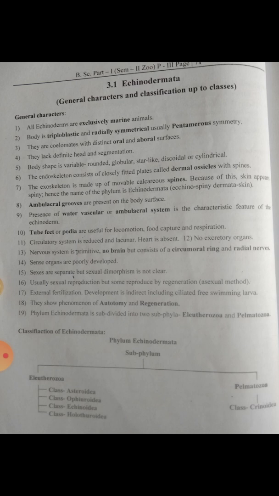The exoskeleton is made up of movable calcareous spines. Exoskeleton contains movable calcareous spines. Calcareous means they are made up of calcium. Because of this, skin appears spiny, hence the name of the phylum is Echinodermata. That is, echino means spiny and dermata means skin.